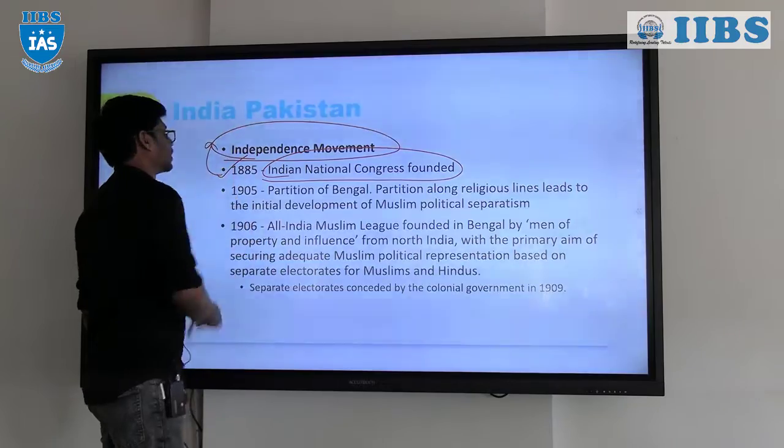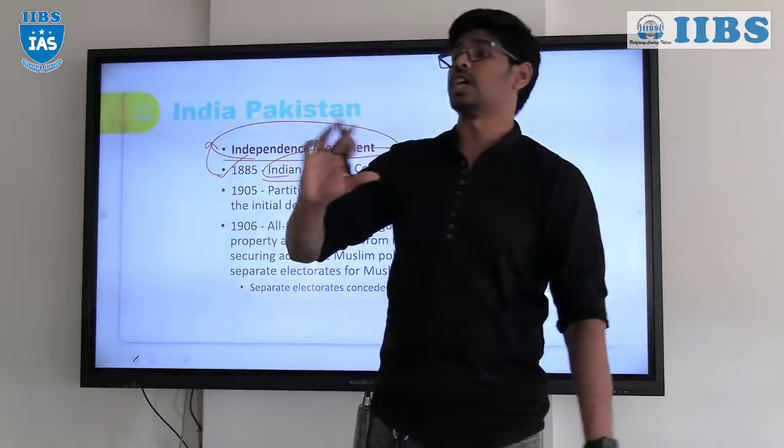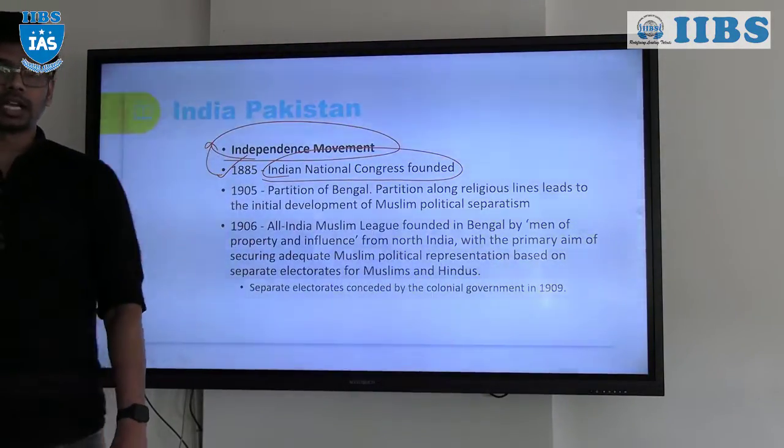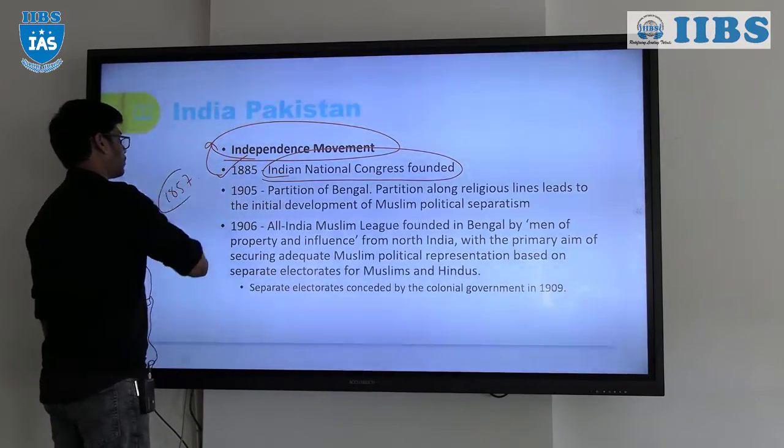But before this, there is one significant event which changed the dynamics of the Indian political structure, right? That is the 1857 Sepoy Mutiny.